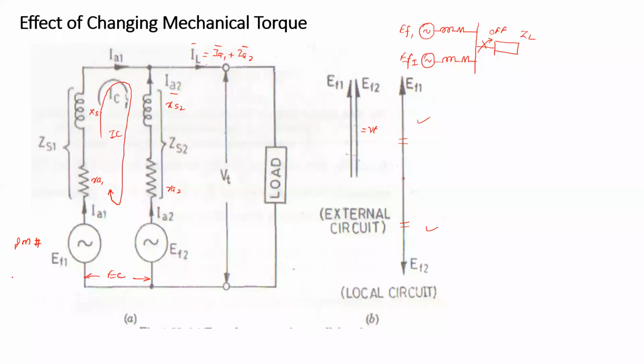Now let the excitation of alternator 1 be increased by increasing the field current. As soon as we increase the excitation of alternator 1, the magnitude of EF1 increases to EF1 dash. Here it is shown that EF1 and EF2 are the same, but by increasing the excitation of one alternator, the magnitude of EF1 increases to EF1 dash.